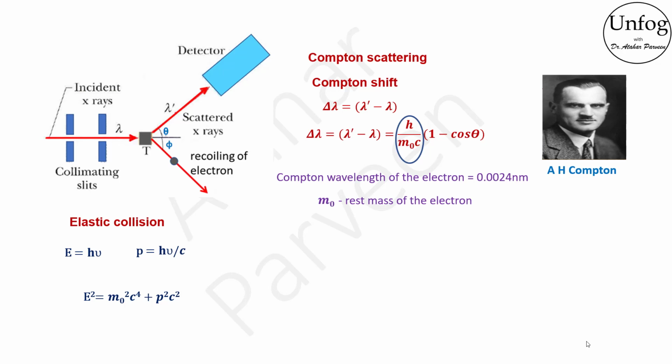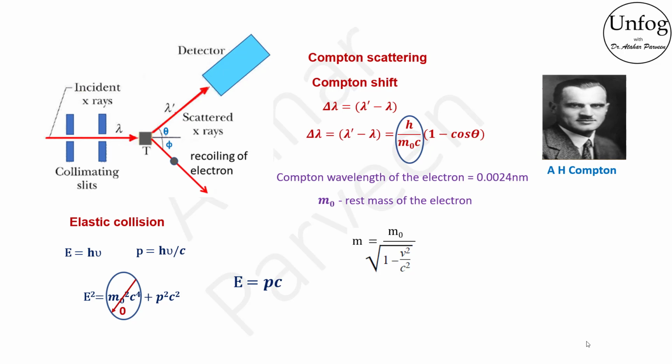Here m naught is the rest mass of the particle. Since photons are massless, m naught will be equal to 0 and energy of the photon can also be written as E equals pc. But how did we get this relativistic energy momentum relation? We have the relation between the mass and the rest mass of the particle as m is equal to m naught by root of 1 minus v square by c square, where v is the velocity of the particle and c is the speed of light.